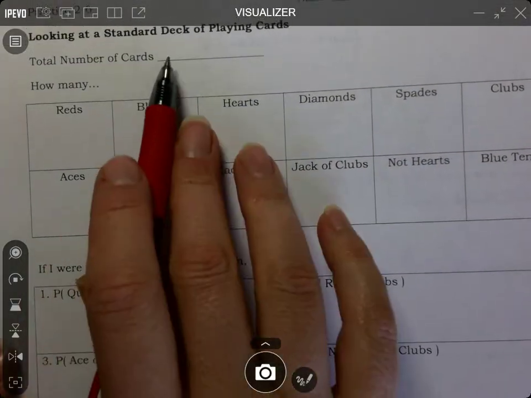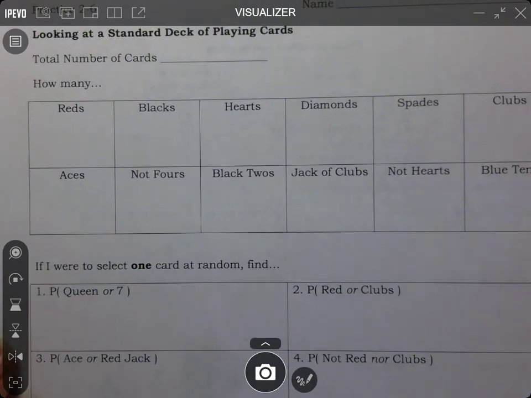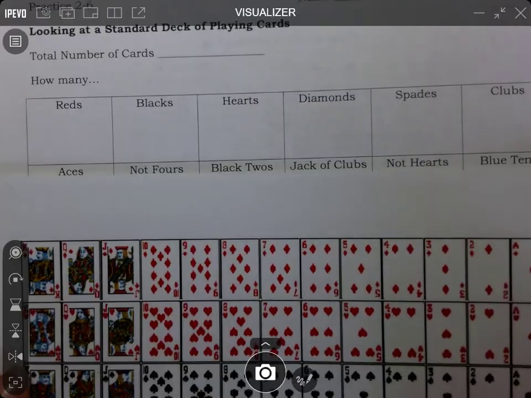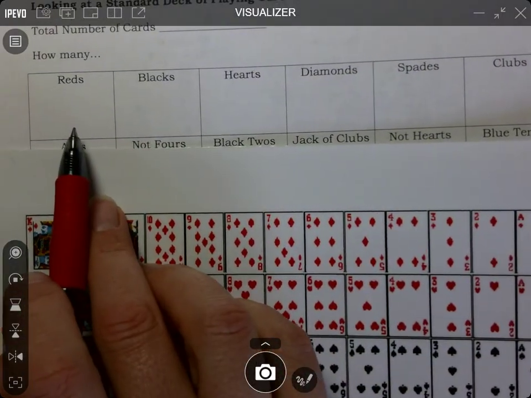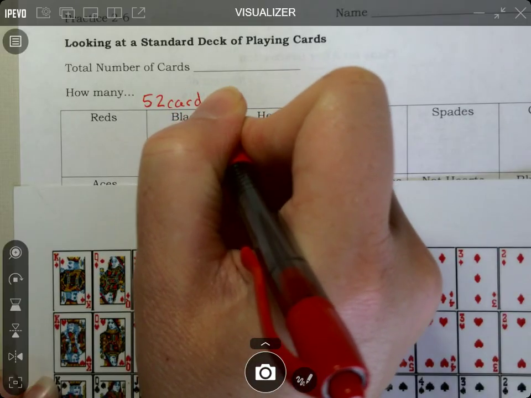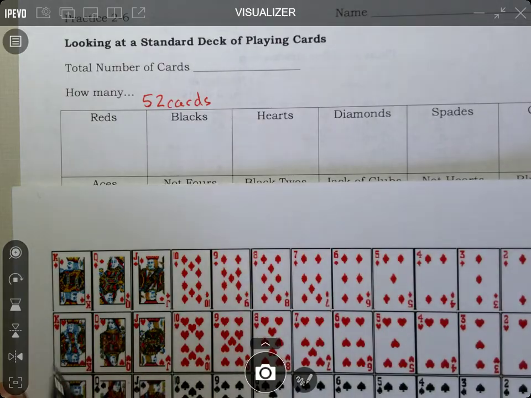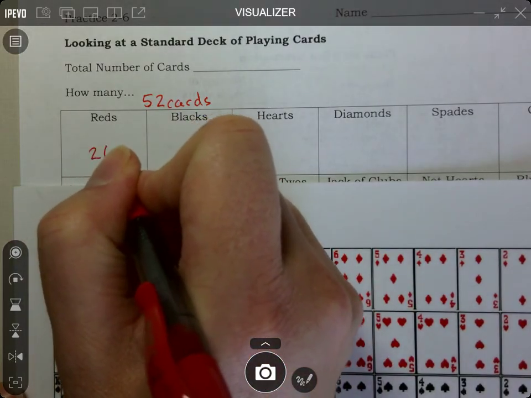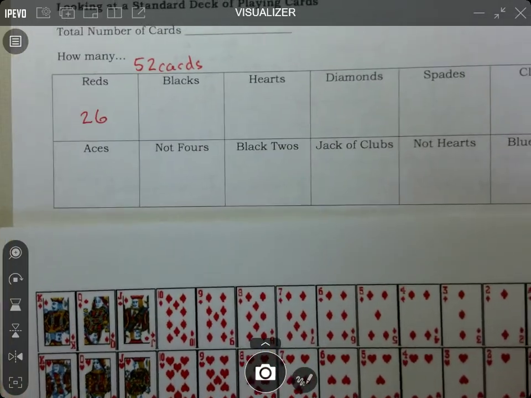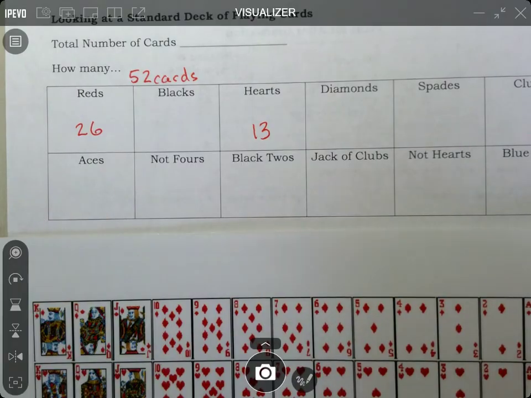Okay, last ideas together. If you look at a deck of cards, so you have your paper in front of you, I'm going to let you fill out this chart using your deck of cards. As in, how many reds are there? Well, just all together, there's 52 total cards. We do not include jokers. So when you're asked how many red cards there are, 26. Half the cards are red. If you're asked how many hearts there are, each suit, there's 13.